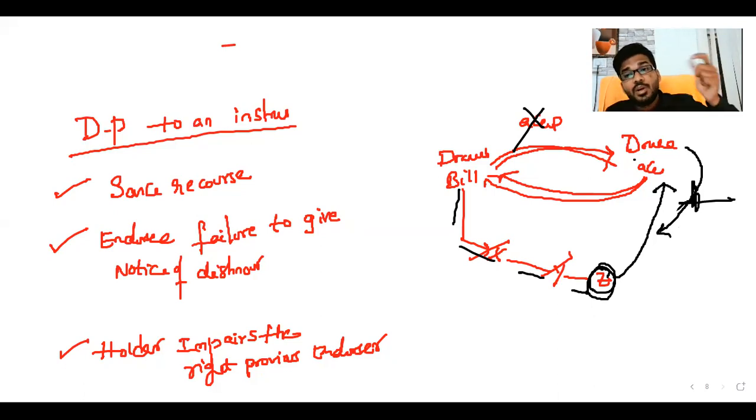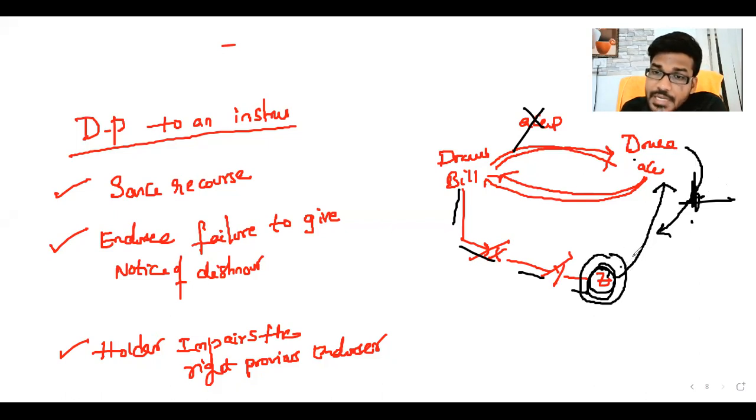The belief that only an accepted bill can be endorsed? No, sir, not required. Even though there is no acceptance, the instrument can be endorsed. That is permissible. So as on the due date, he can approach, as on that date he accepts, and he can make the payment. Okay, sir. So here, what happened? What does the law clearly say? Here Z presented the instrument for acceptance.